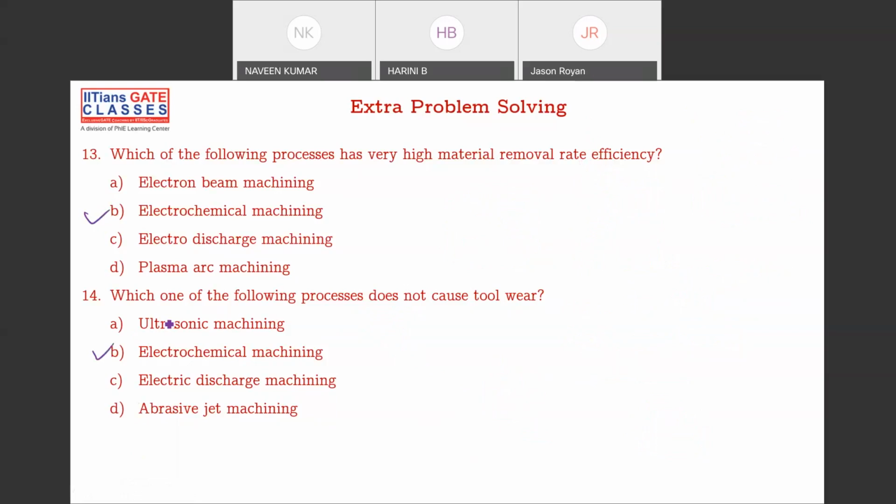Any doubts you can ask me here. I'm here to answer your questions. And please tell me, how did you feel about this lecture? Or if you want me to reduce some theory, if you want me to give more questions, I can do that. Or if you want me to discuss more concepts, then I have to reduce some questions here. So what do you think?